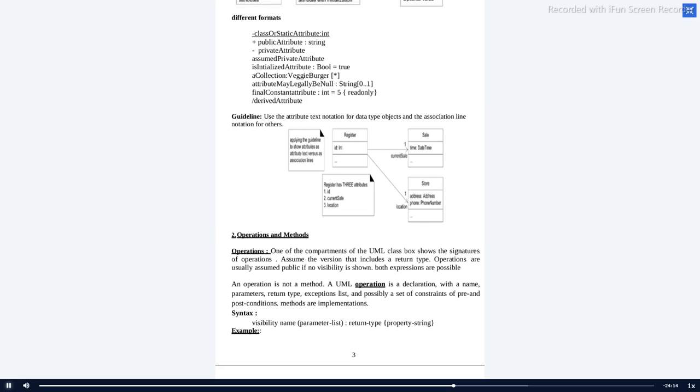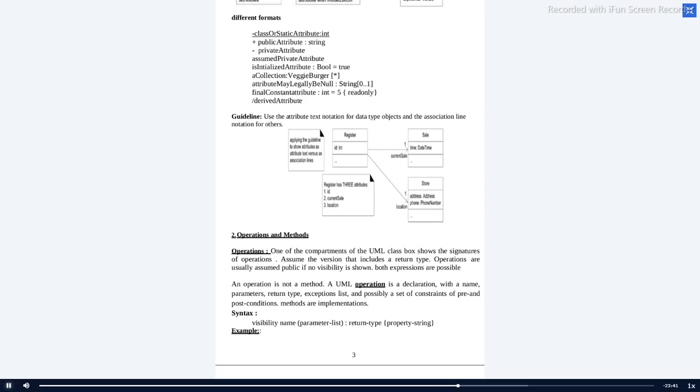You can look at the chat for what I have mentioned. Plus is visibility. Add is the method name. Integer a, integer b is the parameter list. Colon, return type is integer. So this is a simple thing that I have mentioned. Now I am giving you another example. Everyone look at the example and kindly post in chat.